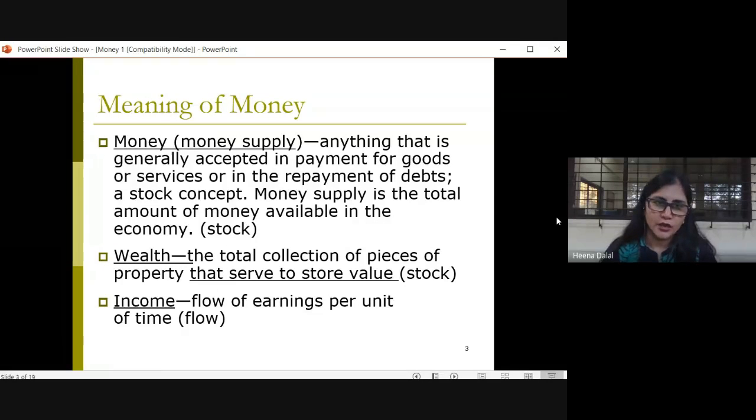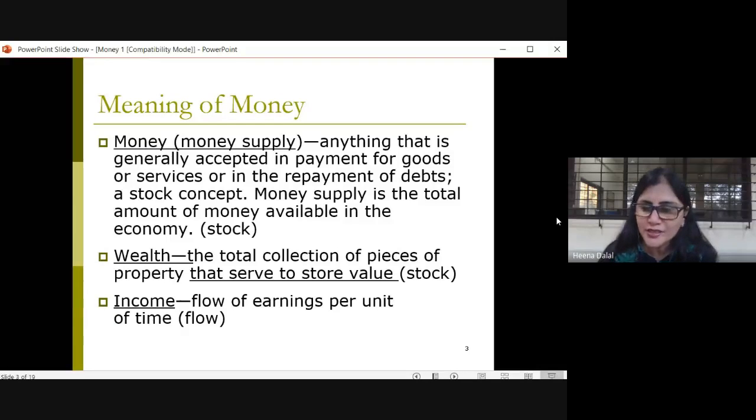So now today, in this chapter, we are going to study what money is, what are its advantages, and what are its disadvantages. The functions of money we can do in the next lecture, right? So first of all, the word money has been derived from the Latin word moneta. Now what is this money?